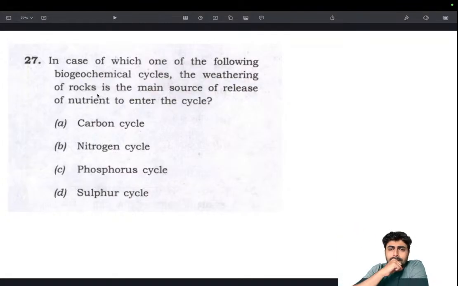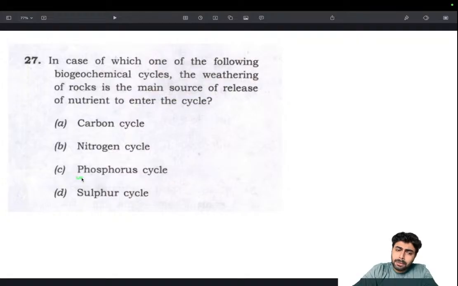Weathering of rocks is the main source of release of nutrient in one of these cycles. In the nitrogen cycle, it's not the main source, because nitrogen is already present in the air and is fixed by rhizobium bacteria and other leguminous plants. Nitrogen is a gaseous cycle, sulfur is a gaseous cycle, and to some extent carbon is also a gaseous cycle in the form of CO2.